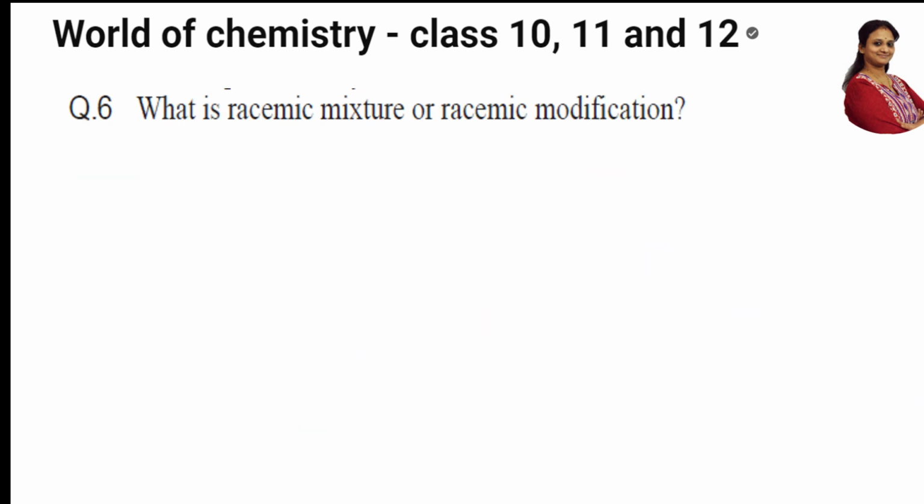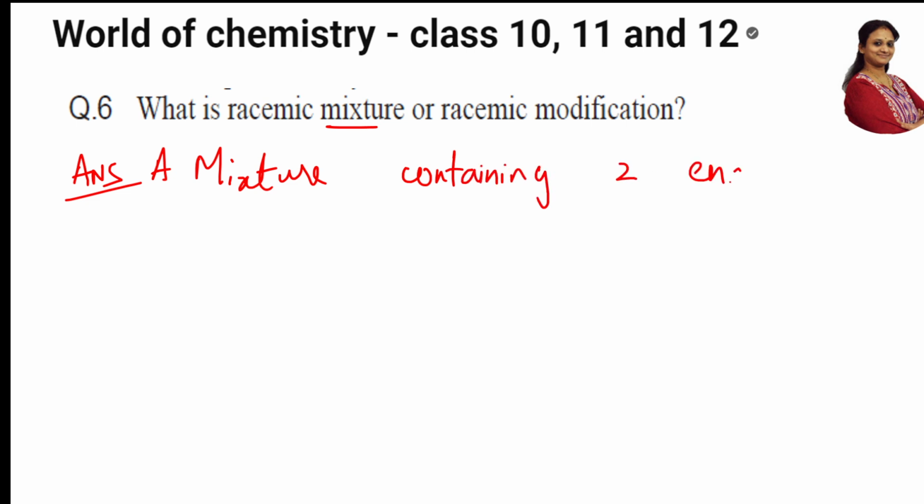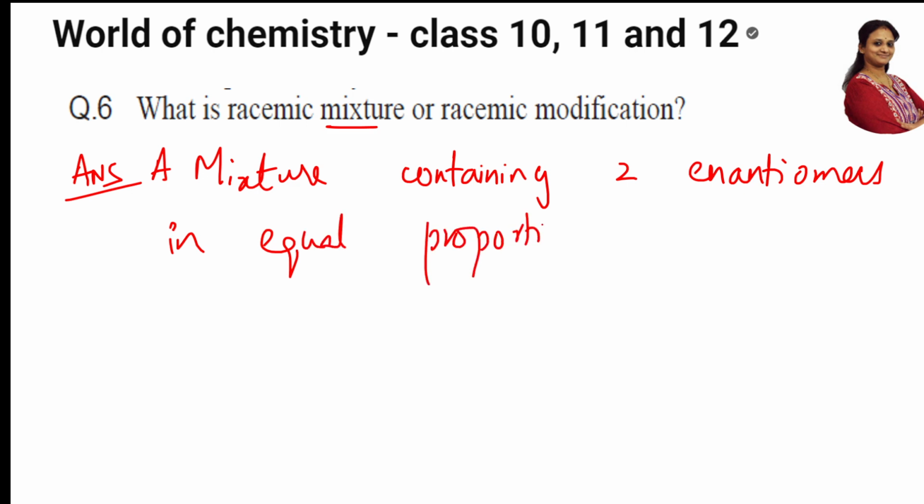Easy question. What is racemic mixture, racemic modification? Answer to the point. Don't elaborate it. Simple. They started with mixture, so you're going to also start with mixture. Racemic mixture is a mixture. What does it contain? Containing two enantiomers. In what? Any ratio? No. In equal proportions. Two enantiomers in equal proportions.